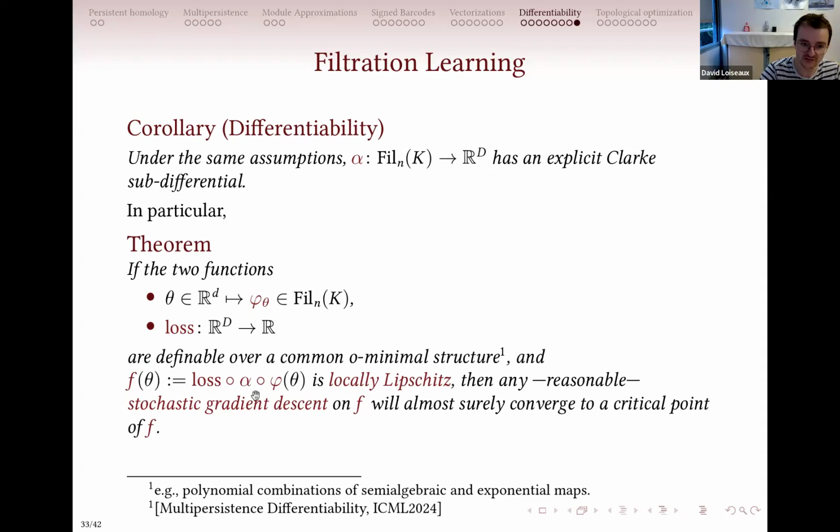And as long as your composite is locally Lipschitz, which is really reasonable, then any stochastic gradient descent on this composite function will converge to a critical point of f. Meaning that you can optimize the composite of this: a filtration on which you apply your invariant and then your machine learning pipeline.